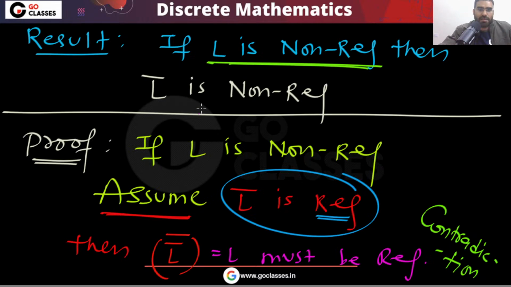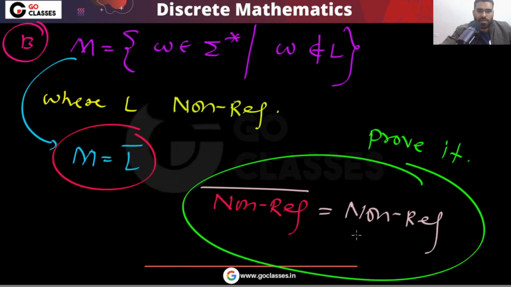Given that L is a non-regular language, if you assume that L complement is regular, then because the complement of a regular language is regular, if you again take the complement of L complement, that must be regular. So L must be regular. This is the contradiction, because it is given that L is non-regular. So this is the proof that the complement of a non-regular language is non-regular.